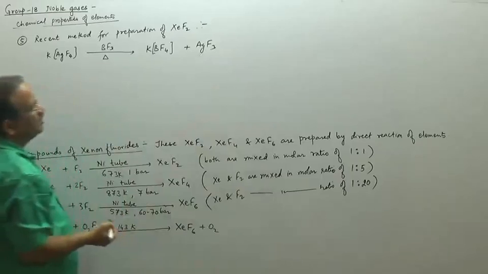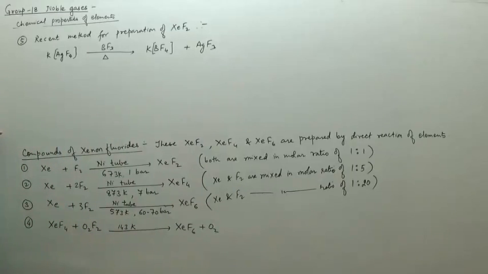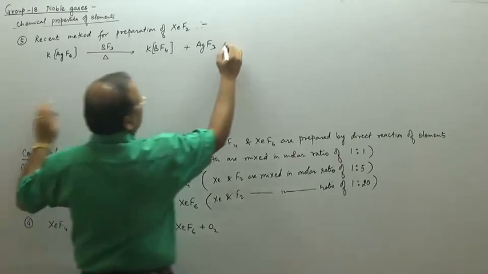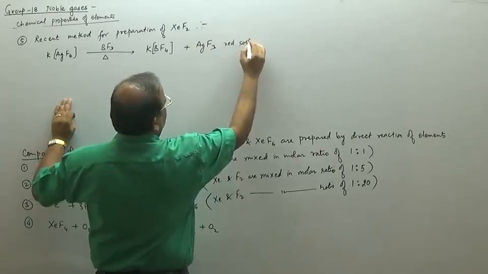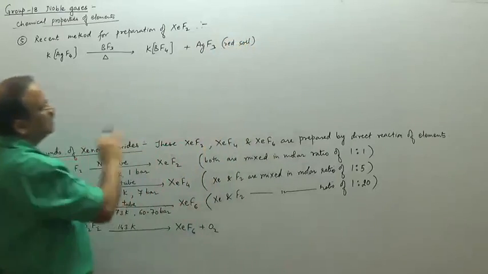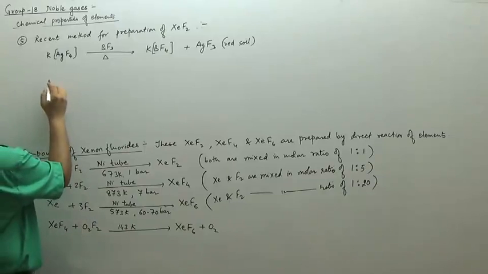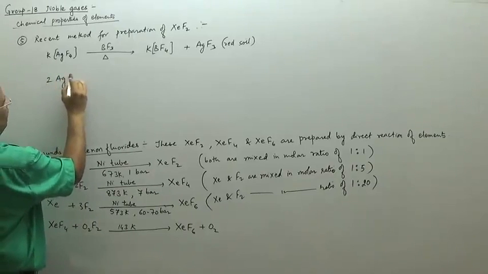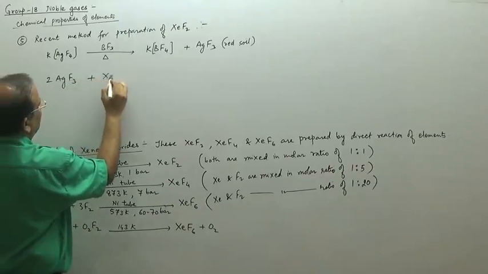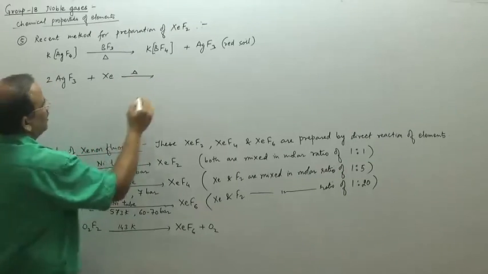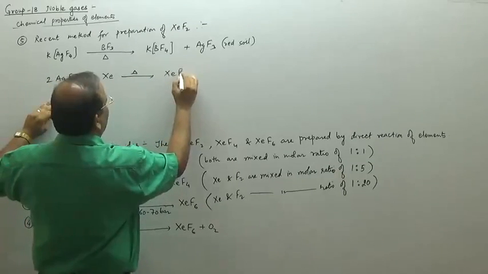This AgF3 which is formed in the reaction is a red solid. When this red solid AgF3 is treated with xenon and heated, we get xenon difluoride.